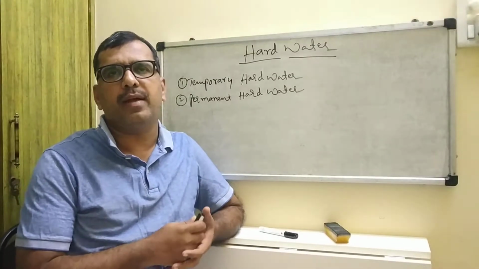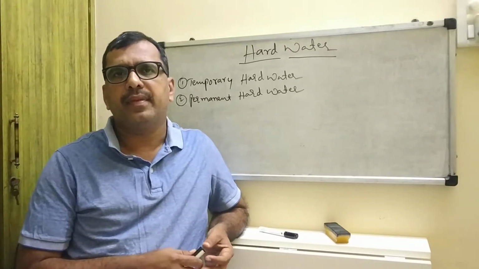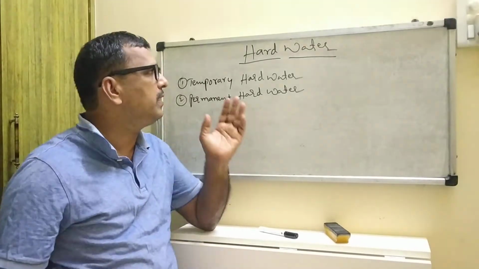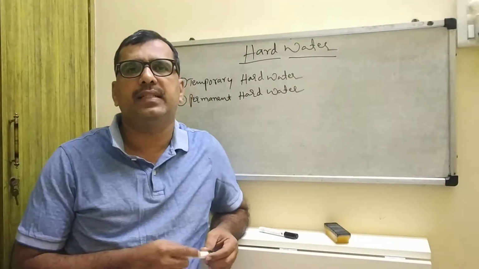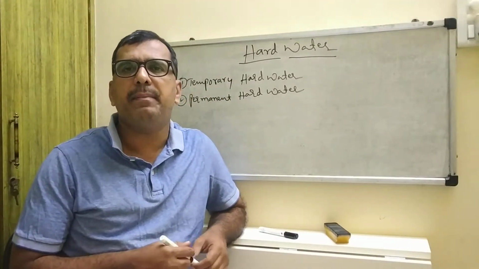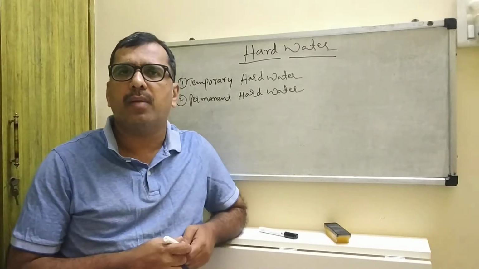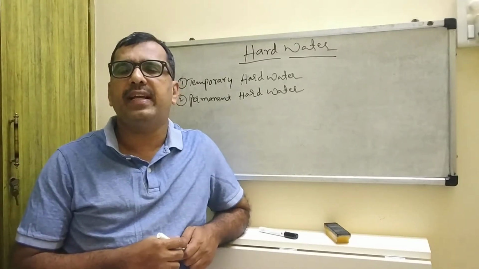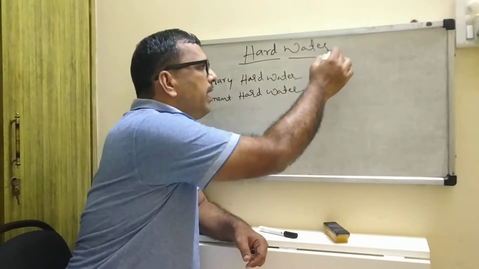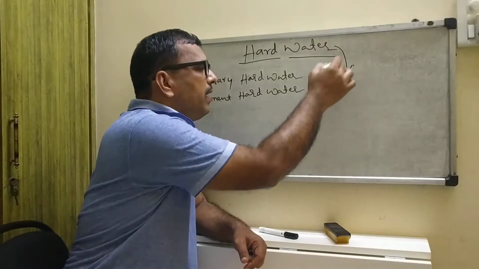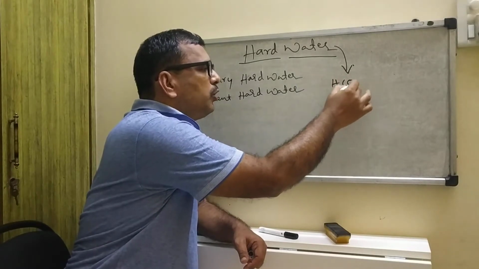Today we are going to learn about hard water and soft water. What is hard water? Hard water contains calcium and magnesium salts of bicarbonates, bisulfates, carbonates, etc. It does not give lather with soap.